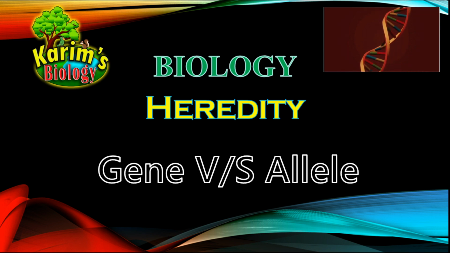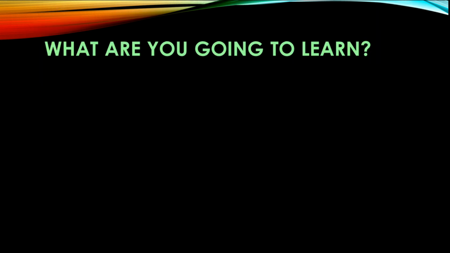In the previous session I think I have made it clear for you the meaning of gene, and I have also made it clear how the different versions of genes are formed simply because of a small or slightest change in the sequence of nitrogen bases in the DNA. So in this session, I will also try to give you the exact meaning of what is a gene and what is an allele. So stick around, we will discuss that.